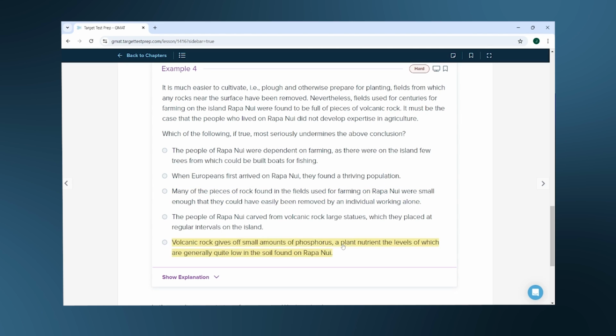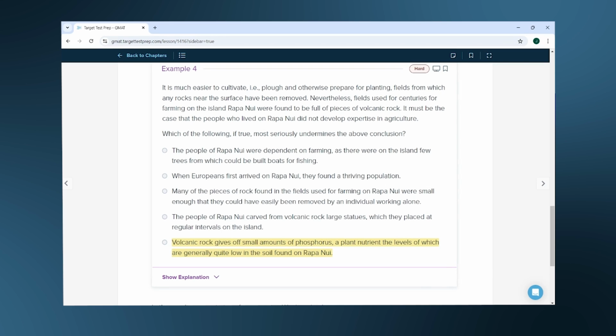D, the people of Rapa Nui carved from volcanic rock large statues which they placed at regular intervals on the island. This one offers an alternative explanation as to why there would be rocks, but we don't care about why there's rocks in this sense, so it is irrelevant. And E, volcanic rock gives off small amounts of phosphorus, a plant nutrient, the levels of which are generally quite low in the soil found on Rapa Nui.